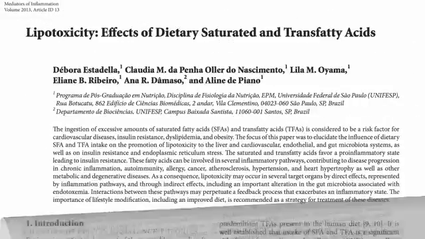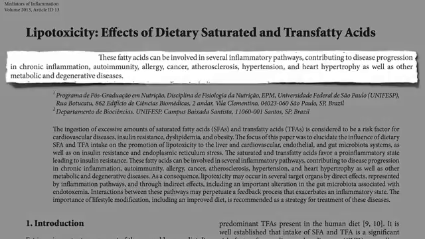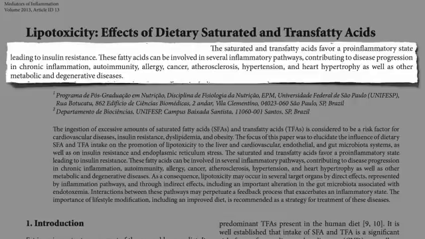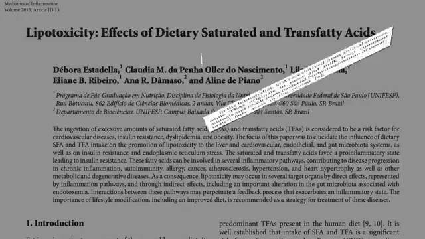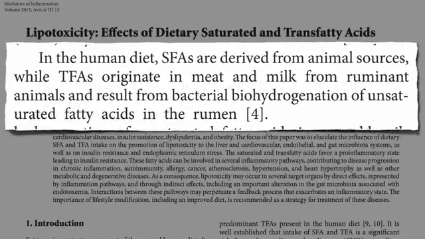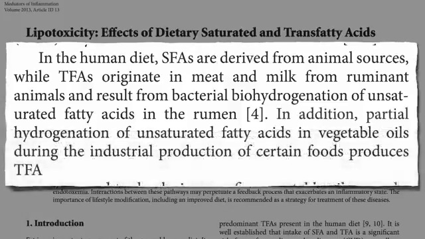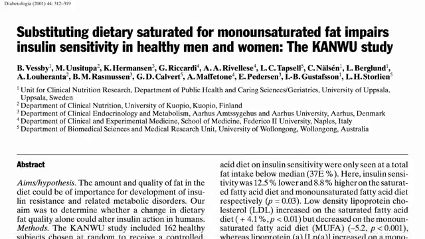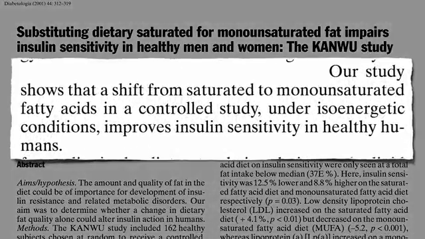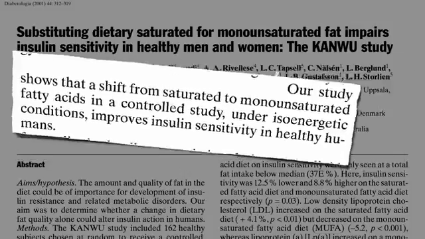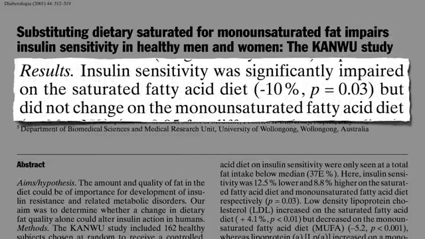I've talked about the role of saturated and trans fats contributing to the progression of other diseases, like autoimmune diseases, cancer, heart disease. They can also cause insulin resistance, the underlying cause of prediabetes and type 2 diabetes. In the human diet, saturated fats are derived from animal sources, while trans fats originate in meat and milk in addition to partially hydrogenated and refined vegetable oils. That's why experimentally shifting people from animal fats to plant fats can improve insulin sensitivity. Insulin sensitivity was impaired on the diet with added butterfat, but not on the diet with added olive fat.